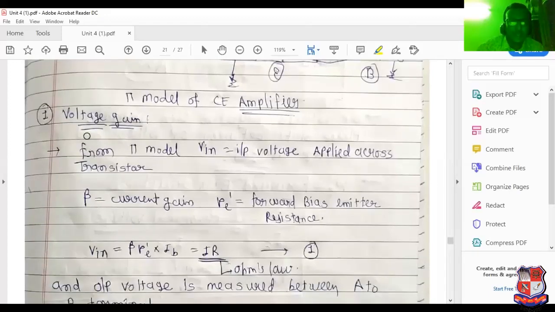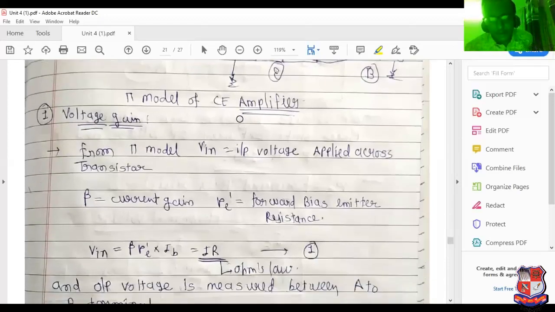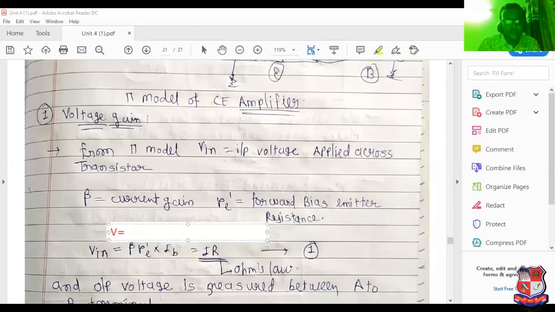See this voltage gain from the pi model. V in equal to the input voltage applied across the transistor, beta equal to current gain, Re equal to forward bias resistance. Forward bias resistance is very low. Now what is the meaning of input voltage? V in means simply current multiplied by resistance. V equal to IR. Just use the formula V equal to IR. I means base current, R means beta Re dash.